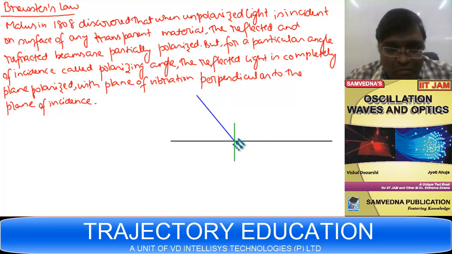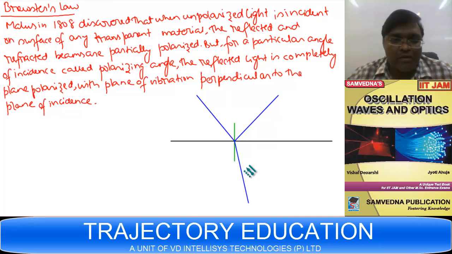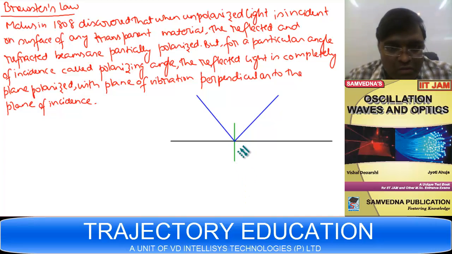Now you have this reflected light, and this is the refracted light. Now Brewster's law says